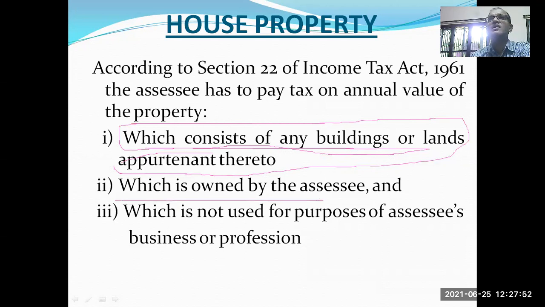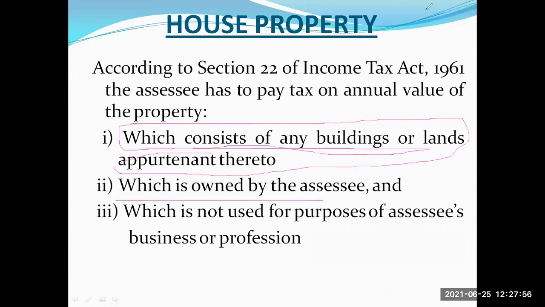Second, the house property should be owned by the assessee. Thirdly, the house should not be used for the purpose of the assessee's business or profession.